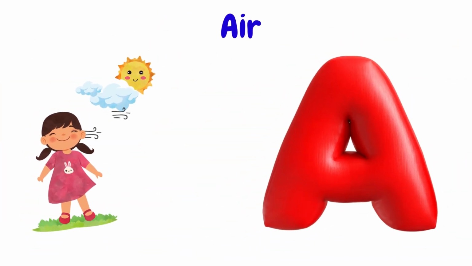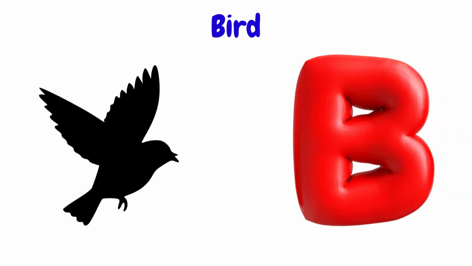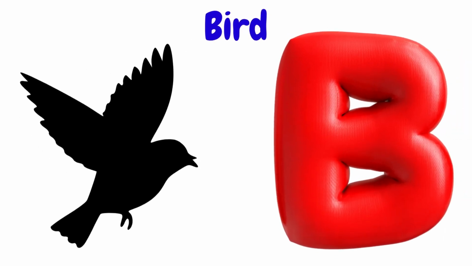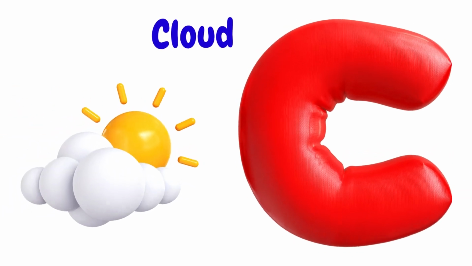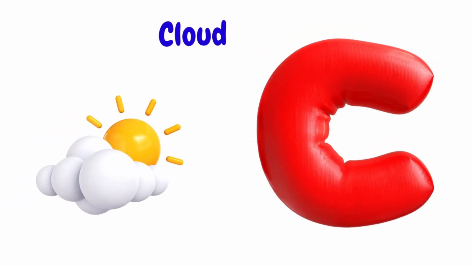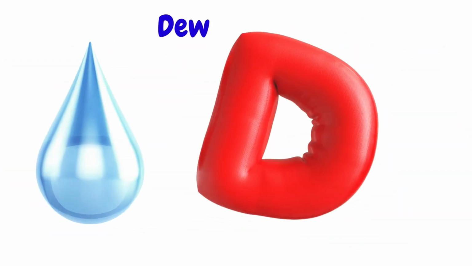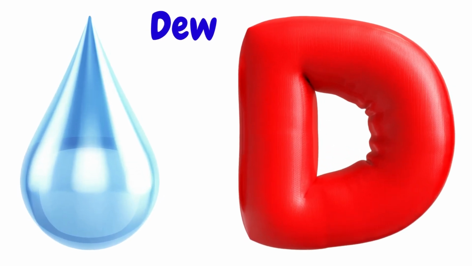A is for air, air, air. B is for bird, bird, bird. C is for cloud, cloud, cloud. D is for dew, dew, dew.